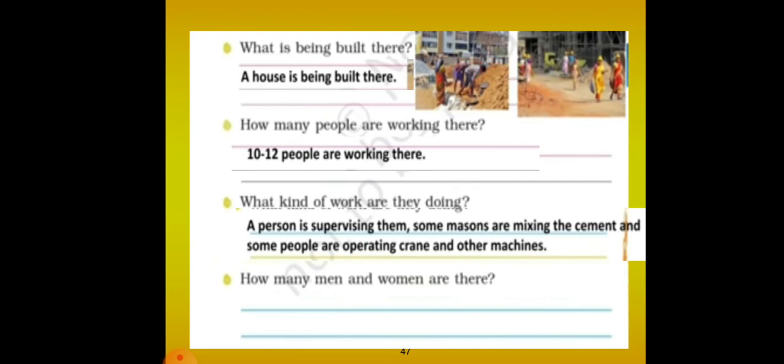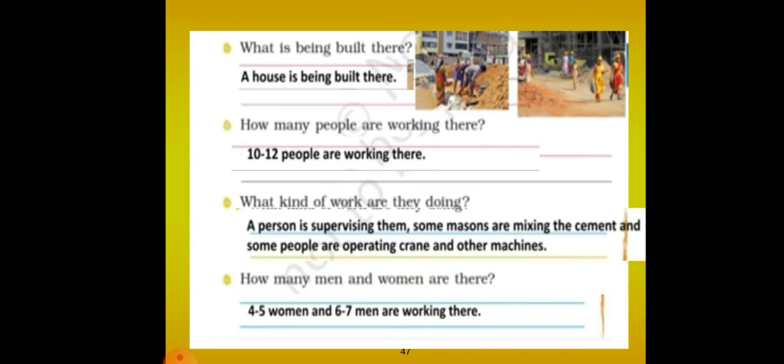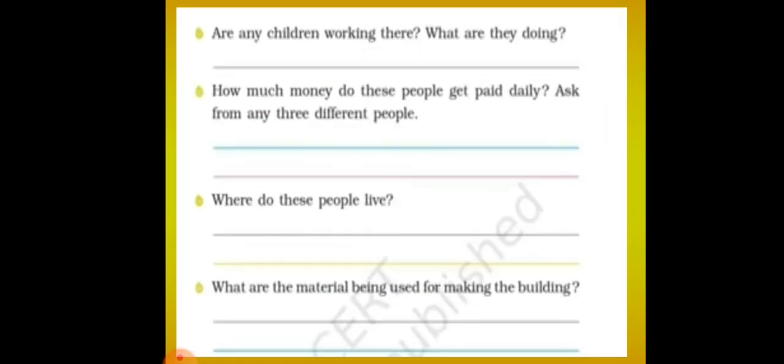So how many men and women are there? There may be nearly 4 to 5 women and 6 to 7 men working there. Are any children working there? No, there are no children working there. As you all know, nowadays children are not taken for work. Child labor is a crime, right?